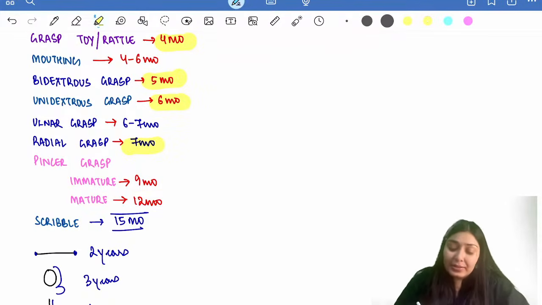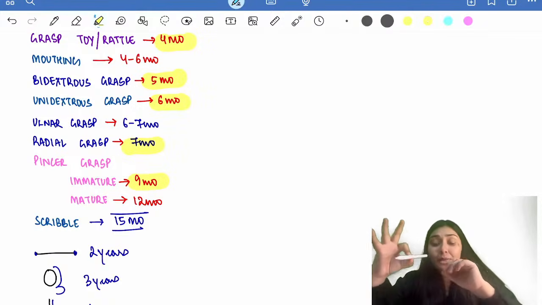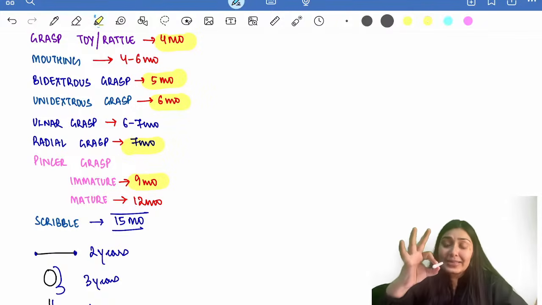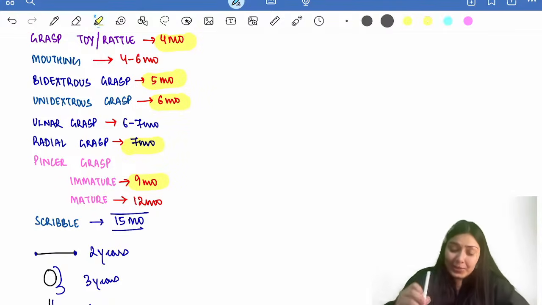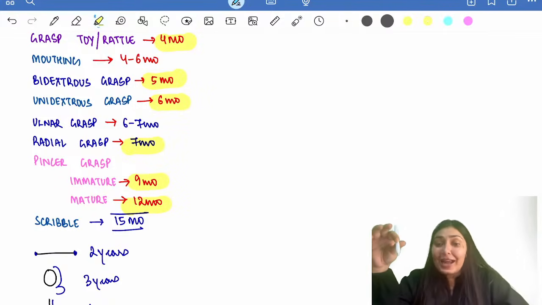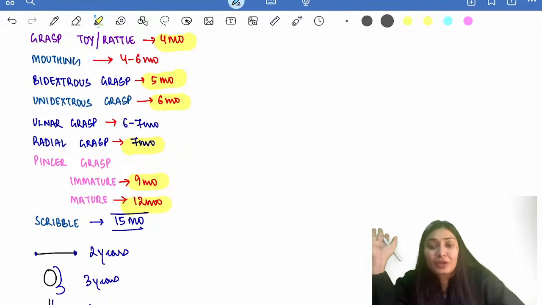This immature pincer grasp comes at 9 months of age and it becomes mature. That means the child will be able to make this okay sign, hold the object like this, okay sign. This is mature pincer grasp. This comes at 12 months of age. And once pincer grasp is established, the child can hold pencil like this and scribble. So scribbling comes at 15 months of age.